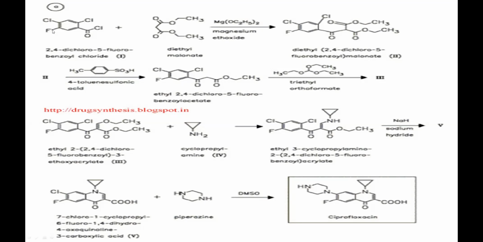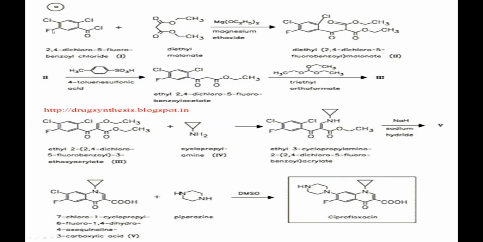Okay, your CH2 group in your benzoyl acyl acetate is converted into your double bond OEt group. And when you treat this with cyclopropyl amine, your OEt is replaced by your amino group, your cyclic amine, cyclopropyl.